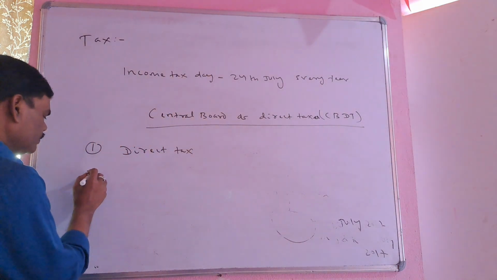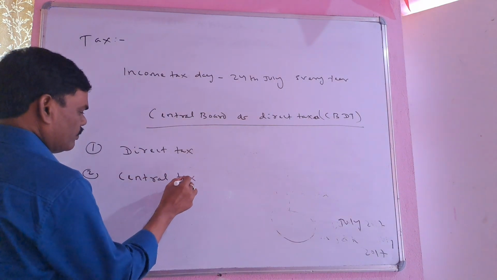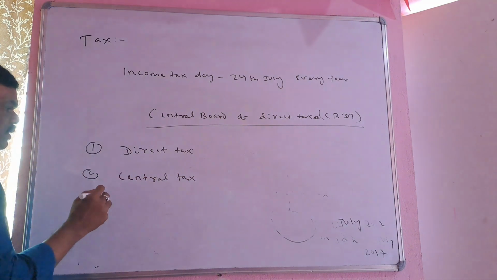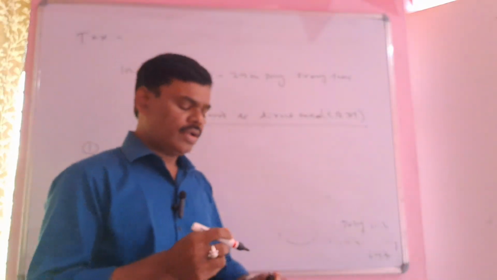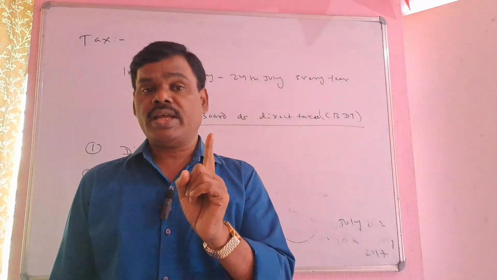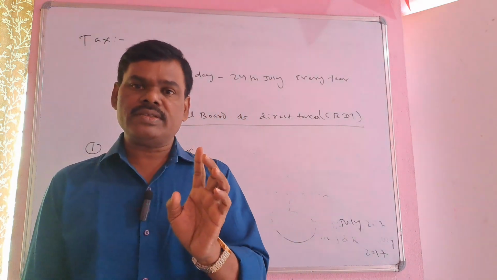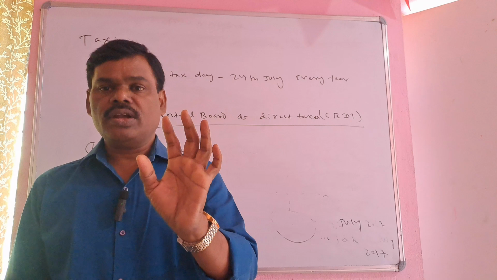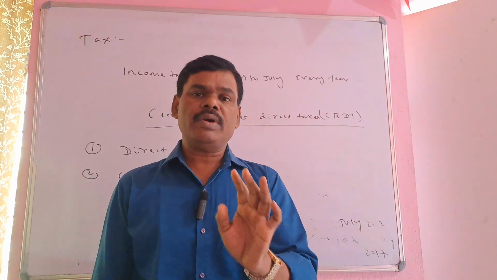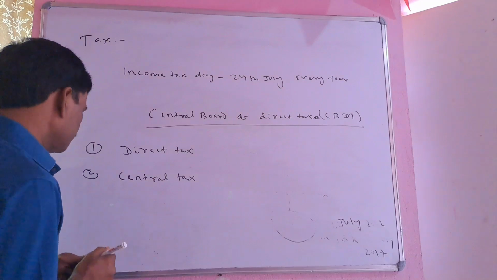Second one, central tax, which means the central government has the power to collect income tax. But the tax structure is three tier. Remember, the tax structure is three tiers. State is collecting some tax, center is collecting some tax, and local municipal bodies are also collecting tax. But here it is a central tax.